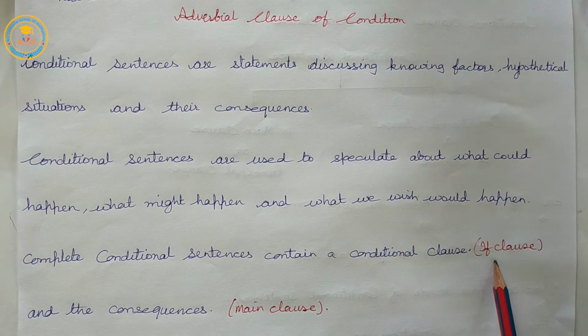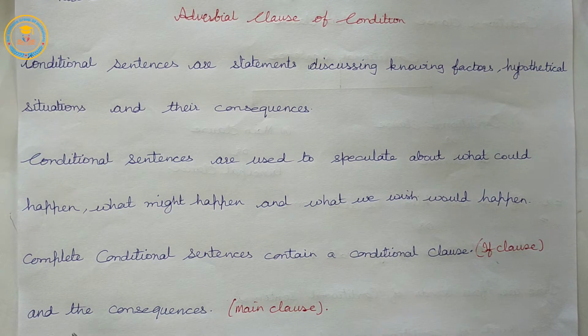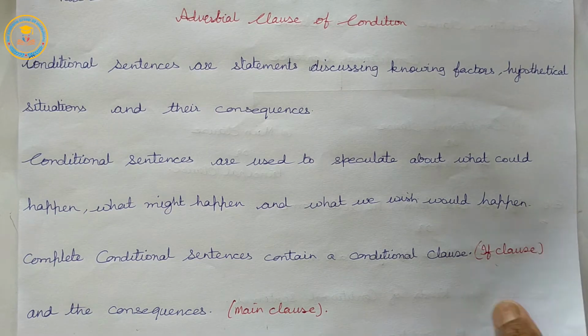Here, first the if clause, the subordinate clause, then the consequence, or main clause.